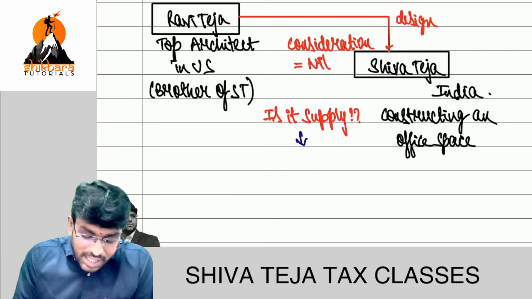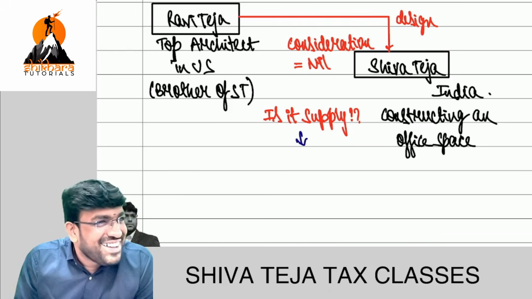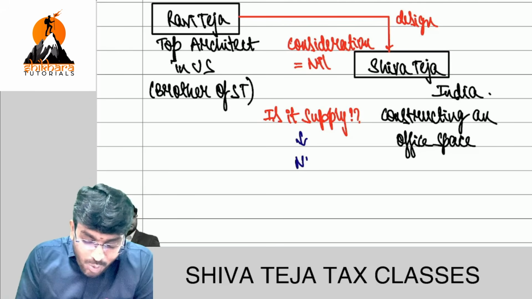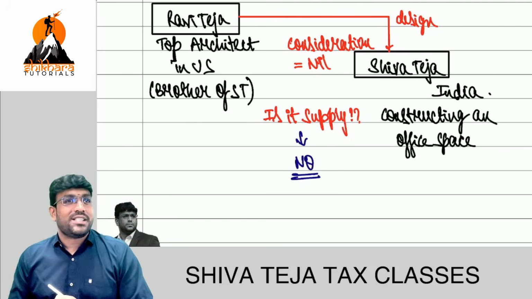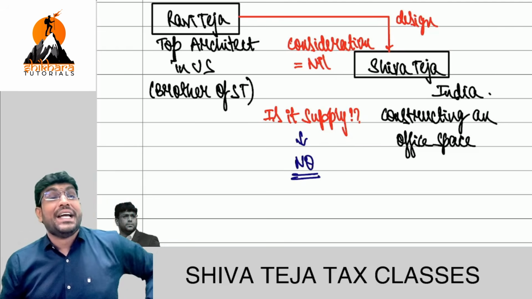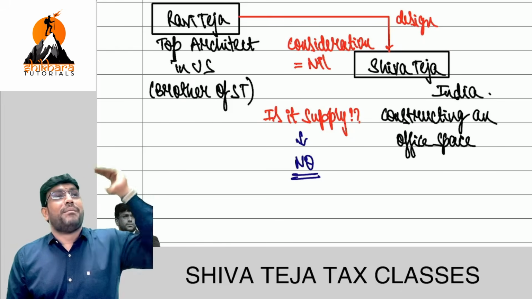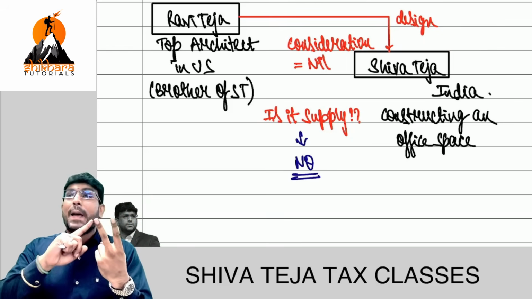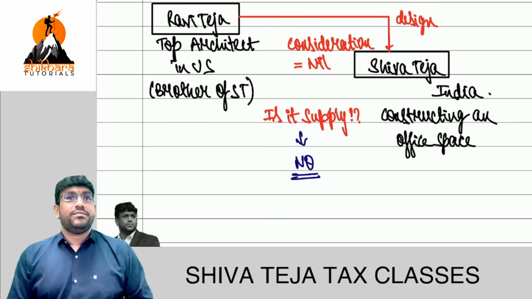But let me tell you, the answer is, one second, just joking. The answer is no. Because what is that line we told? Import of services by a person from a related person. Your brain stopped where? Related person with members of family. Family covers what? Spouse and children. Pakka. Next, parents, grandparents, brothers, sisters, only if they are dependent.